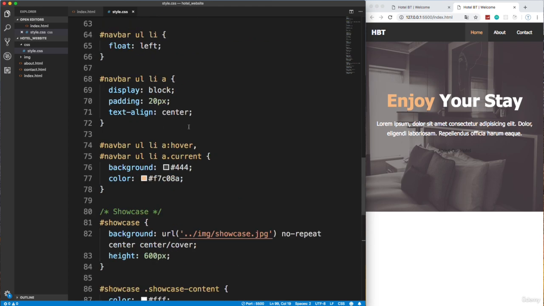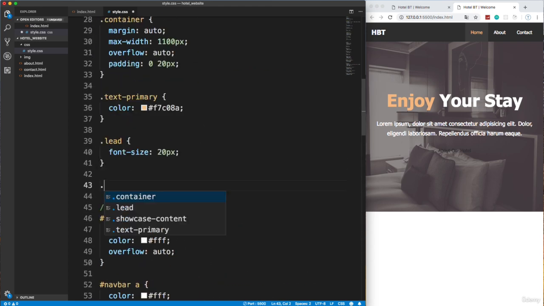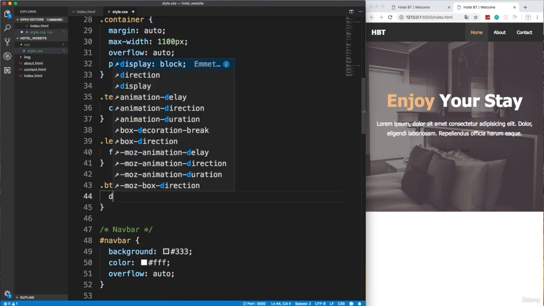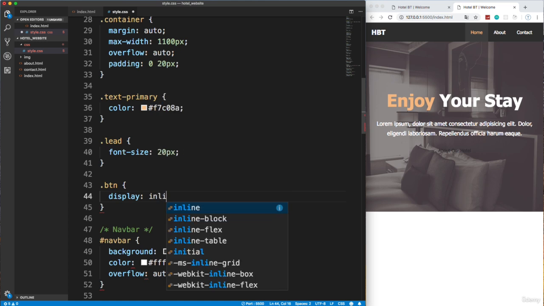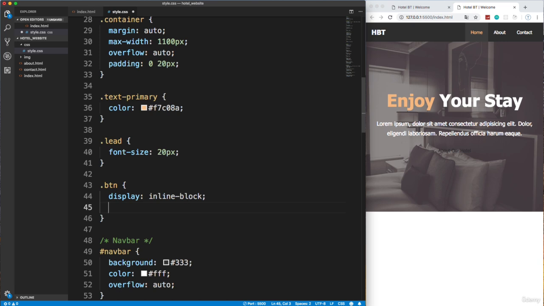So we want to go up above here, right under lead, and say .btn, and first of all, let's display it as inline-block. So save that. There's going to be no difference just by doing that, but we don't want it to go all the way across like a block, and we also don't want it to be inline.